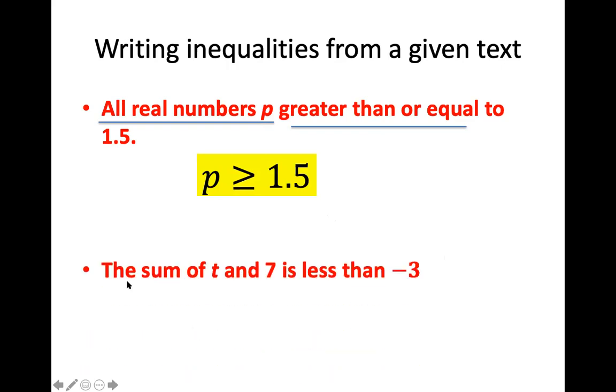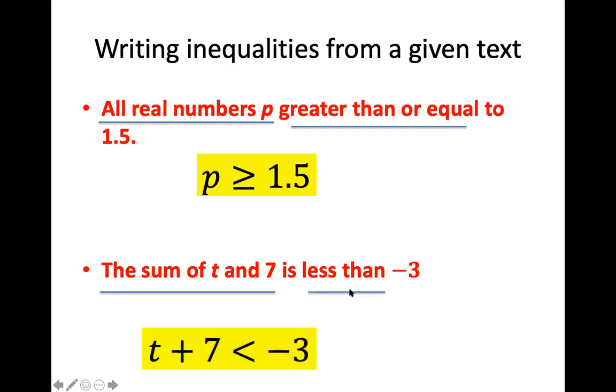Challenging one. The sum of t and 7 is less than. So here's your is right here. The sum of t and 7. That's adding t and 7. Right? t and 7 is less than. Well, that's a less than symbol. And then -3, and you're done. All right. They can get more challenging.